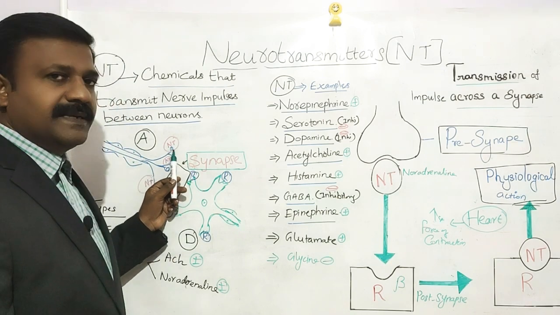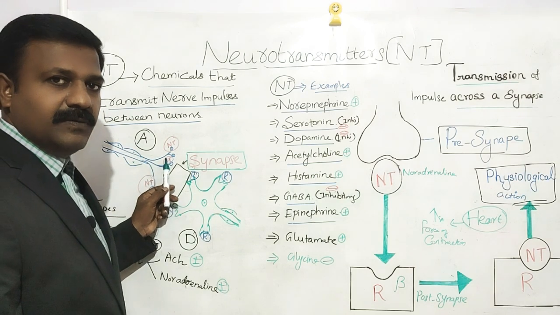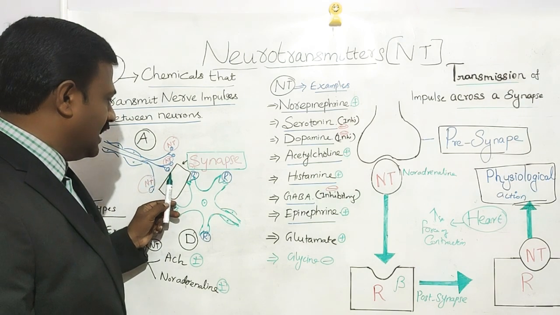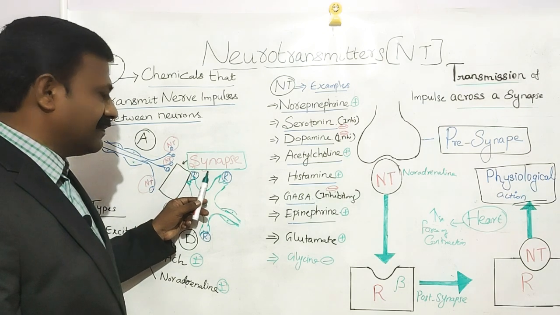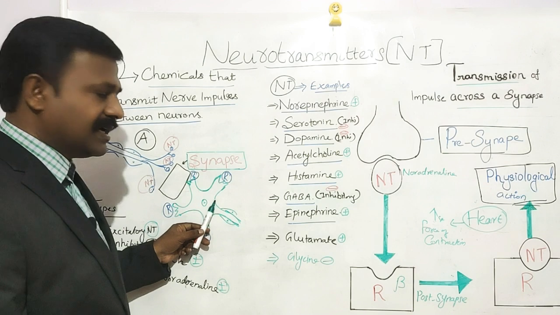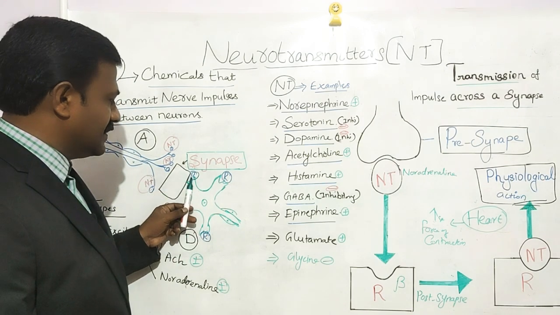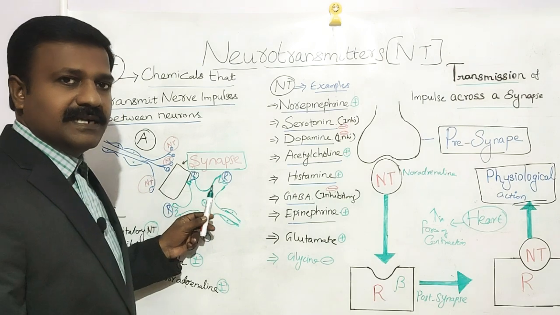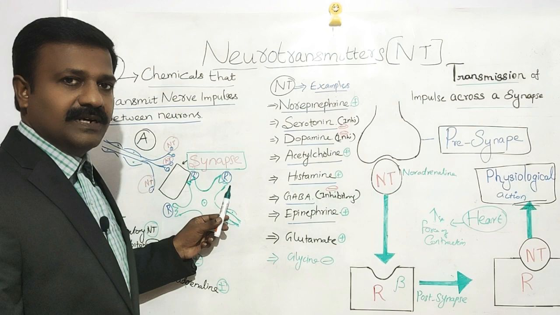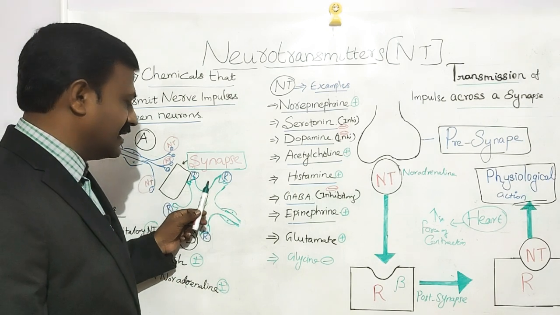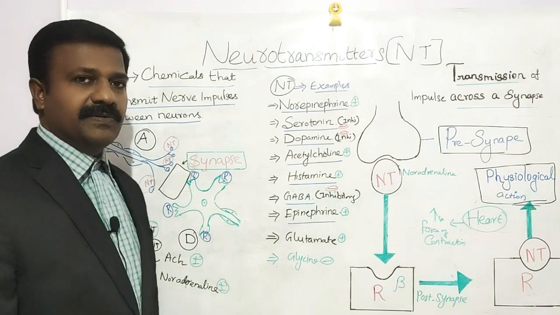The neurotransmitters carry the impulses from the axon part of one neuron and transmit them across the synaptic cleft to the receptors of another neuron. The neurotransmitters bind with these receptors, and then they act in two ways: one is excitatory neurotransmitter action, the second is inhibitory neurotransmitter action.